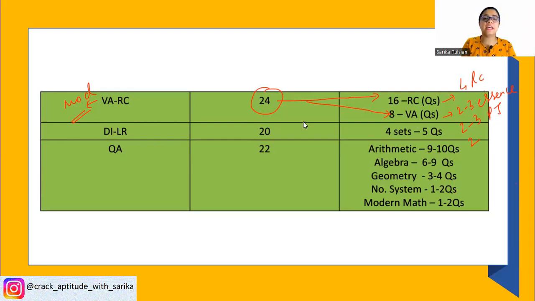Now, as far as DILR was concerned, again, there was a small surprise. The surprise was there were only 4 sets comprising of 5 questions each. Last year, कि कुछ sets में 4 questions आए थे, some sets had 6 questions. That was not the case this year. Across slots, in all the slots, there were only 4 sets and each set comprised of 5 questions. So the most important topics in all 3 slots were games and tournaments, because games and tournaments का एक set across slots आया था.